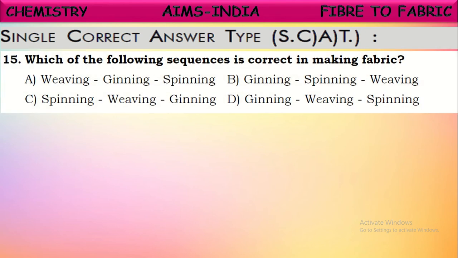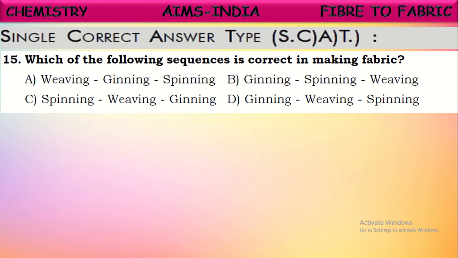So the first question: which of the following sequences is correct in making fabric? So the final product is fabric. From the fabric we make different clothes, the fabric is converted into different garments by cutting and stitching it. This fabric is obtained from different fibers, but there are different processes in converting this fiber into fabric. That's why the chapter name is fiber to fabric. So this fiber undergoes different processes to convert into fabric.